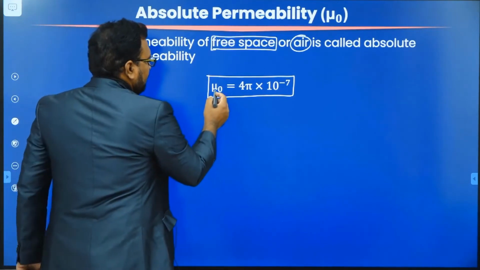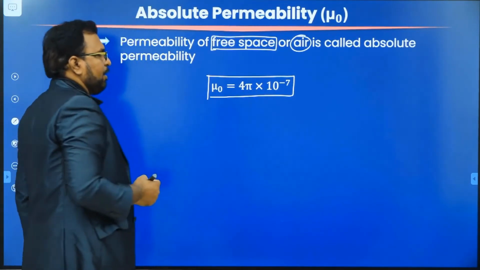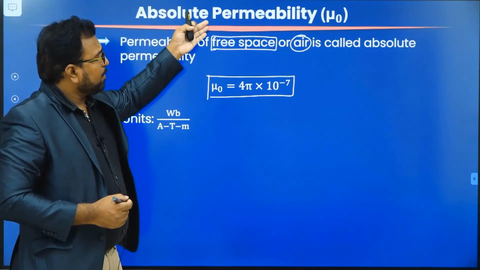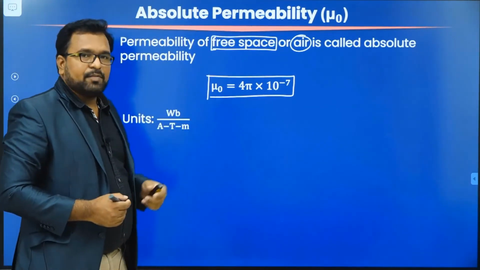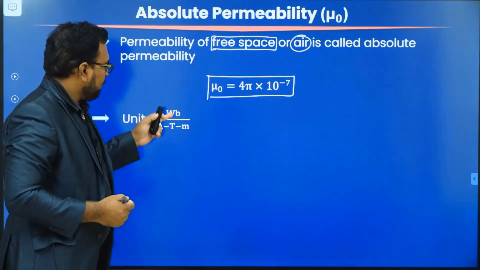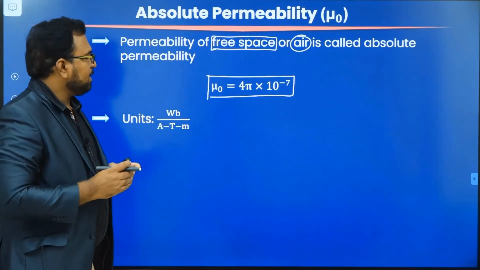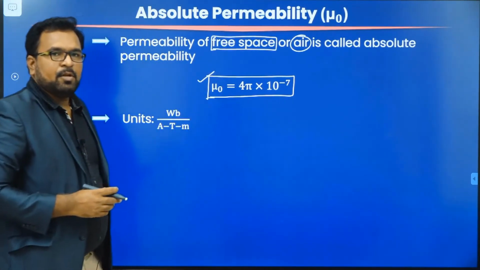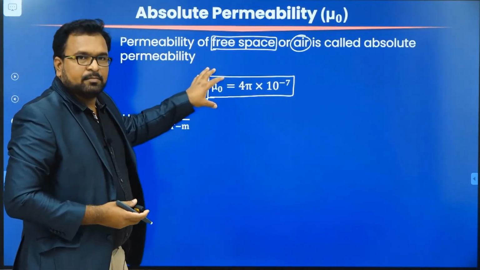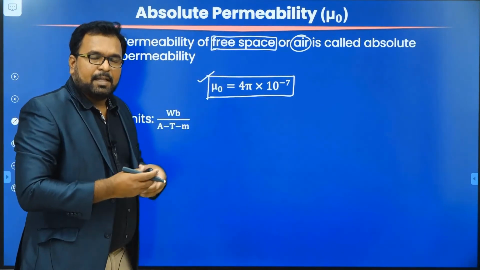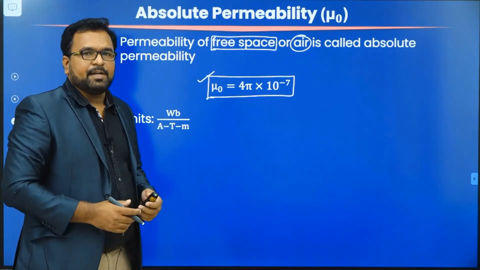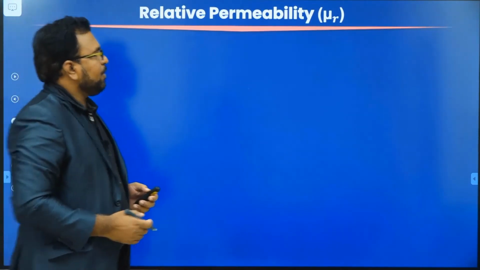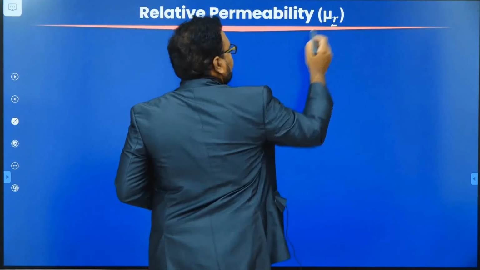So what is absolute permeability? Mu naught is equal to 4 pi into 10 power minus 7. And what are the units here? The units of permeability are the units of absolute permeability, which is Weber per ampere turns meter. Please keep that in mind. Absolute permeability is the reference value used to measure the permeabilities of other materials used in magnetic circuits.